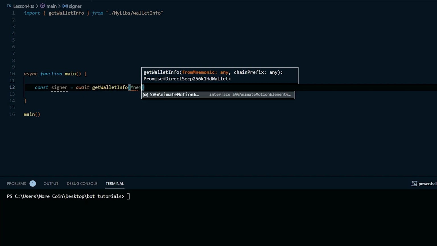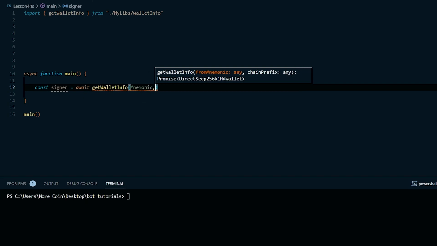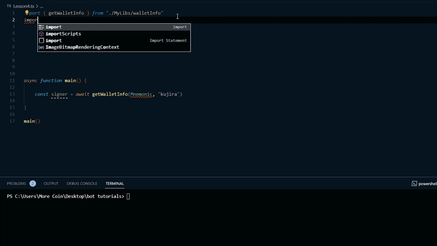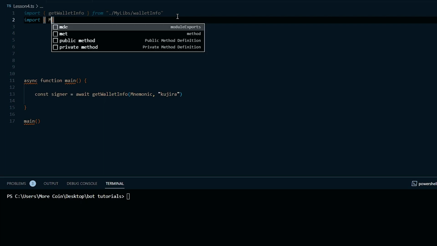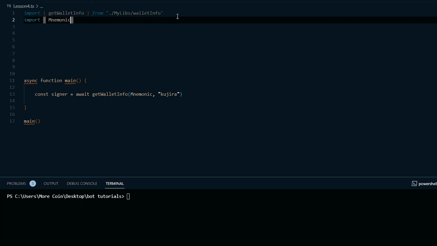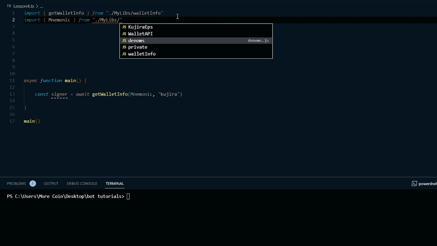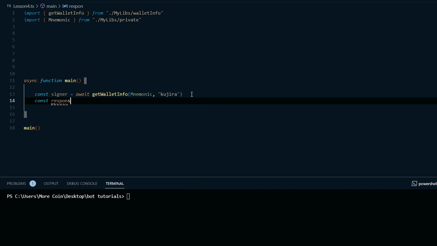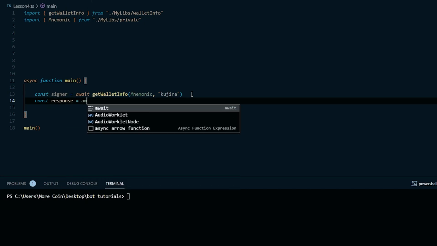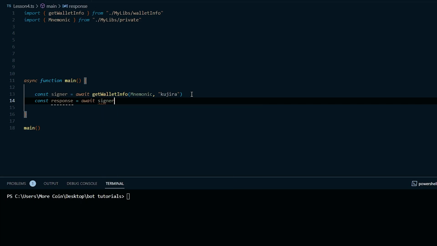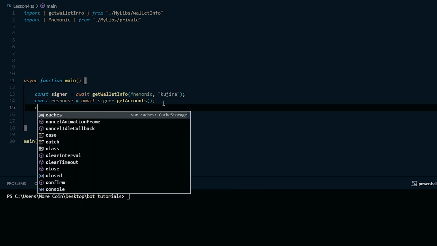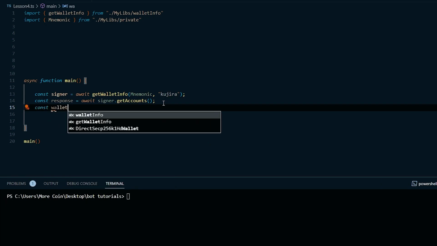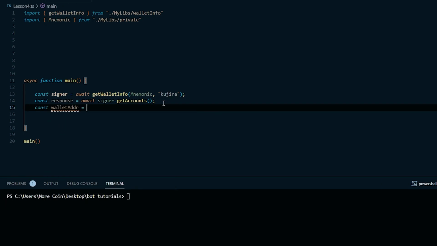Inside of the parentheses, we need to add two parameters. The first is our mnemonic phrase, which I stored in my private TS file and changed to mnemonic. The second is the chain prefix, which is Kujira in quotation marks. Next, let's create a const called response and set that equal to await signer.getAccounts parentheses. Then we're going to create a const called wallet address and set that equal to response bracket 0 dot address.